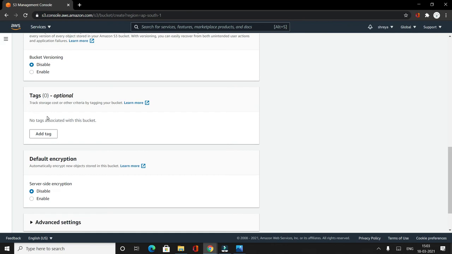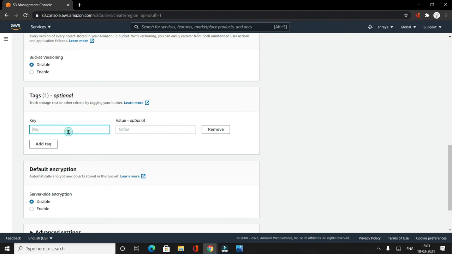The tags are nothing but you can put tags to your bucket. Okay, tags are just something like a key value pair. If I go to add tag, I can put a key and a value. It's like a metadata for my bucket.